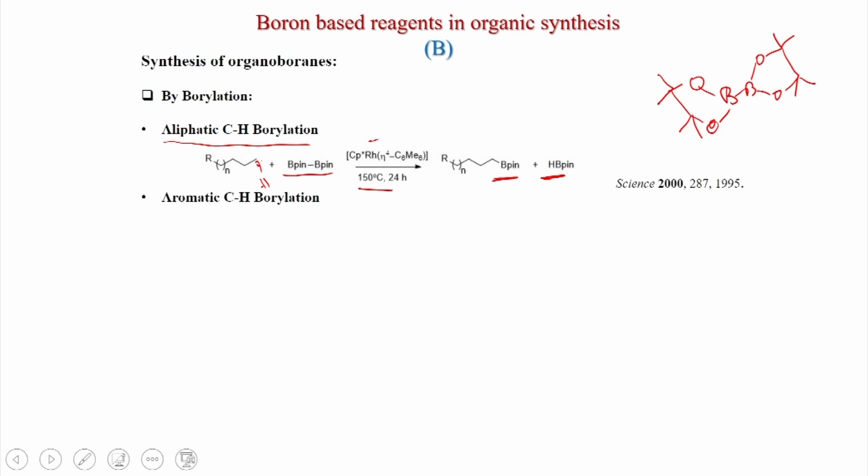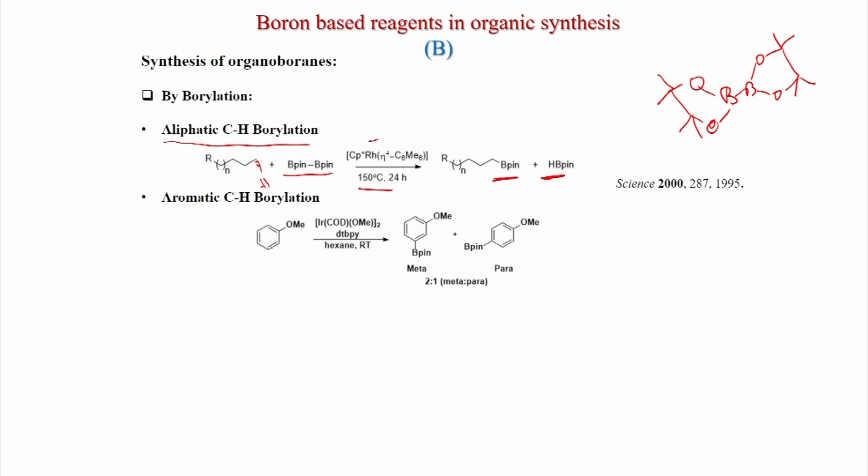Also aromatic CH borylation is possible, like this one, anisole. Anisole, if you treat with iridium methoxy dimer and dtbpy as a ligand in hexane at room temperature, you get a mixture 2:1. So meta is more, here this hydrogen is borylated, that is the meta, and alternatively the para is getting borylated, then you get the para product, that is the minor.